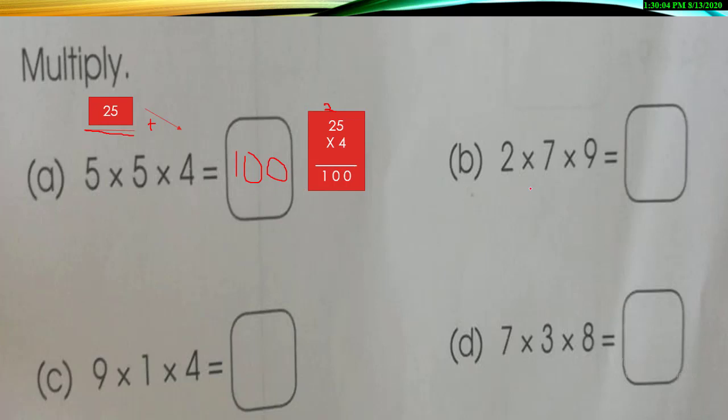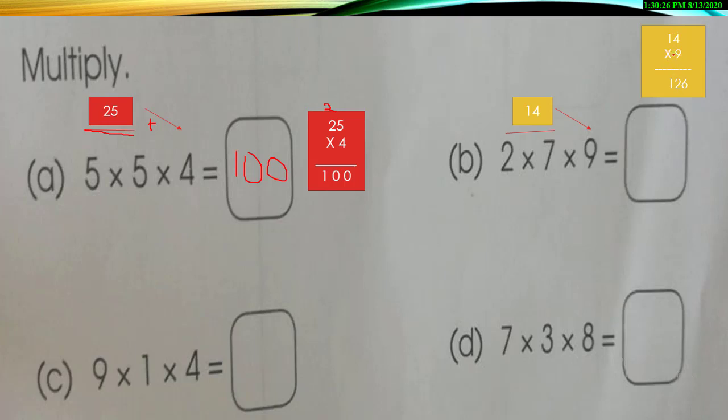Now, for part B, let's pair up. You are going to first multiply 2 sevens are 14. And now this 14 will be multiplied by 9. Yes, now you will multiply 14 multiplied by 9 in the proper rough column. And when you multiply it, your answer is